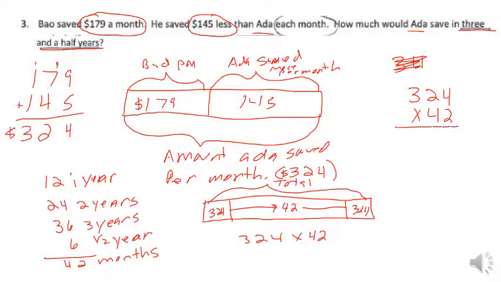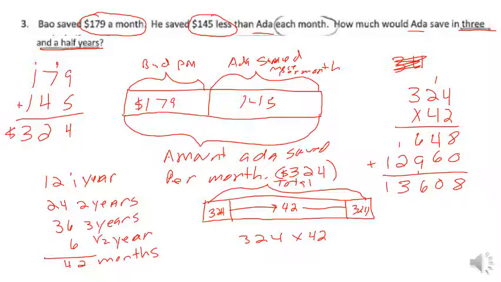324 times 42. 2 times 4 is 8. 2 times 2 is 4. 2 times 3 is 6. We're going to put our placeholder in here, so we're multiplying by 4 instead of 40. 4 times 4 is 16. 4 times 2 is 8, and 1 is 9. 4 times 3 is 12. We add up our two partial products. We have 8, 10, carry our 1, 16, carry 1, 3, 1.